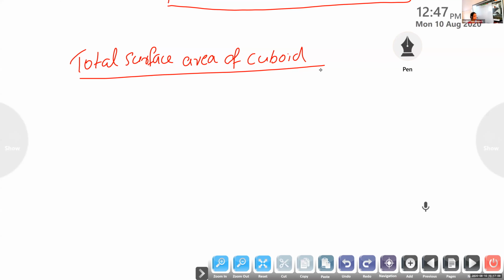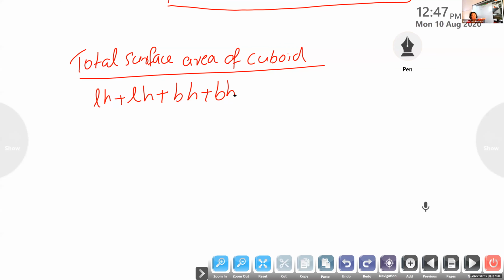For lateral surface area, we write 2LH, that is LH plus LH, then BH plus BH. Up to this, 4 faces: 2LH and 2BH. Okay. Now, top and bottom also.